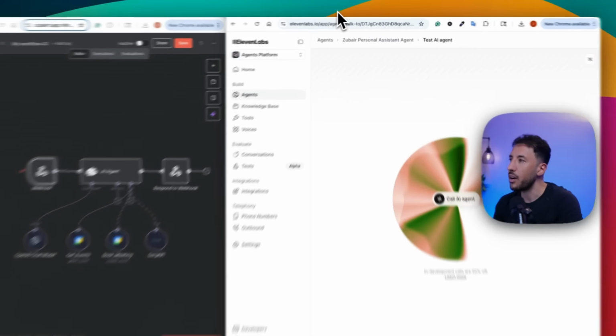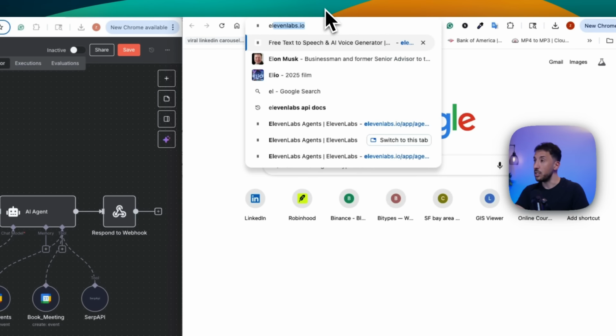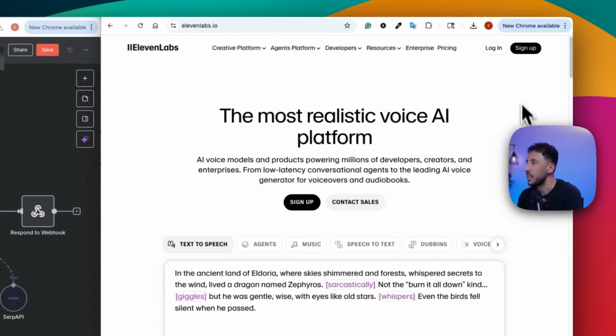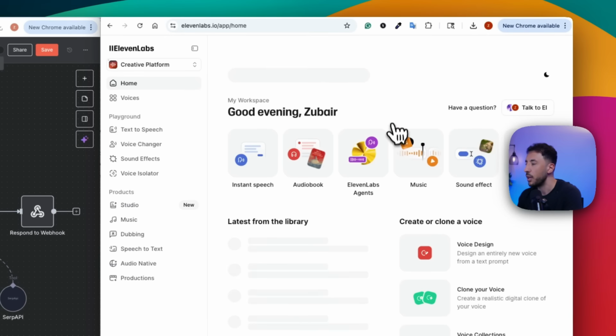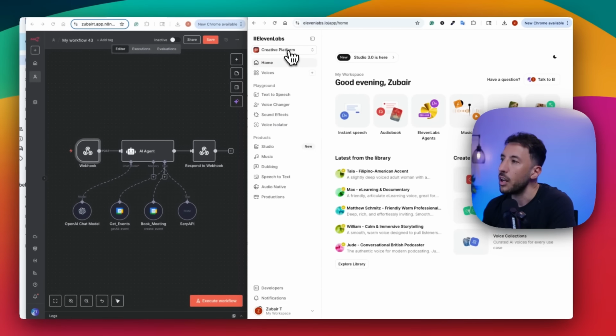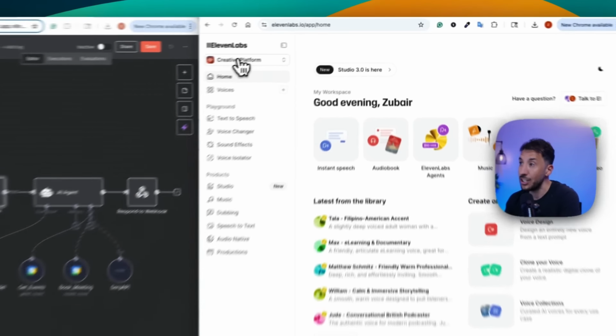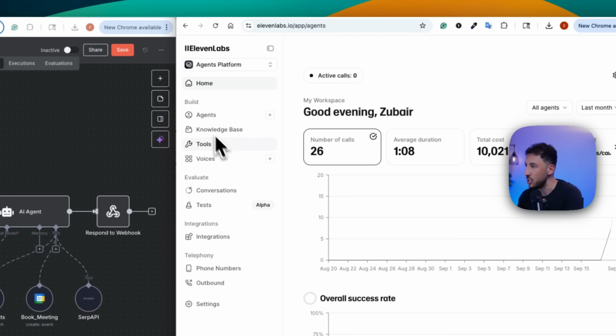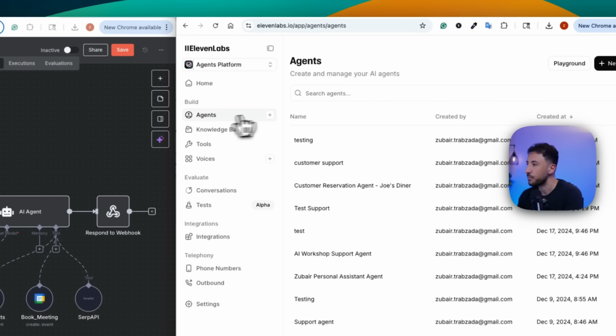Once you come to ElevenLabs, let me actually show you. You're going to come right here. This is what it's going to look like. You're going to click on login, right? And then after you log in, on the left hand side, it says creative platform. So this automatically takes you to the creative platform. We're actually going to click on this and go to the agents platform because we're building a voice agent. Once you click on that, you're going to click on agents here.